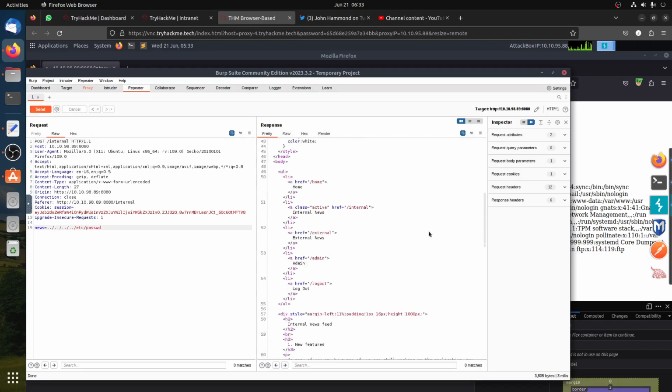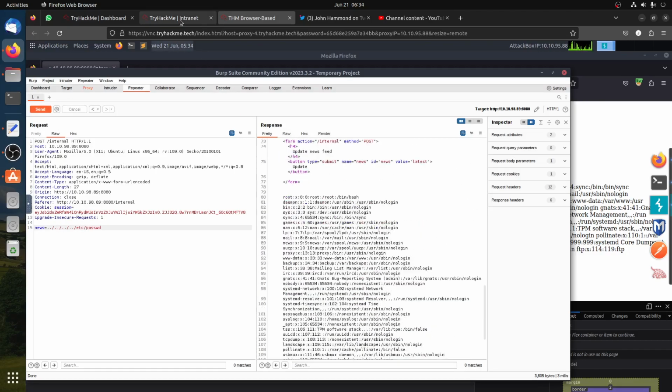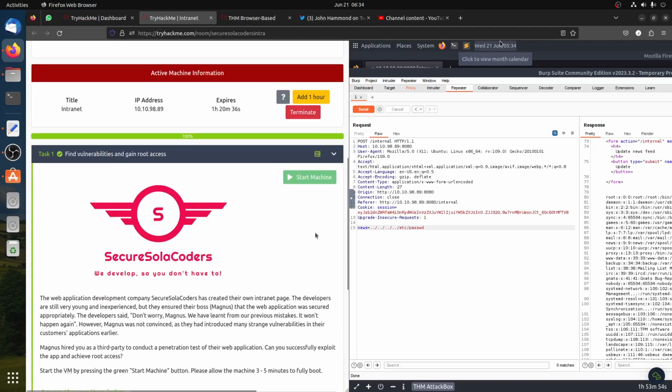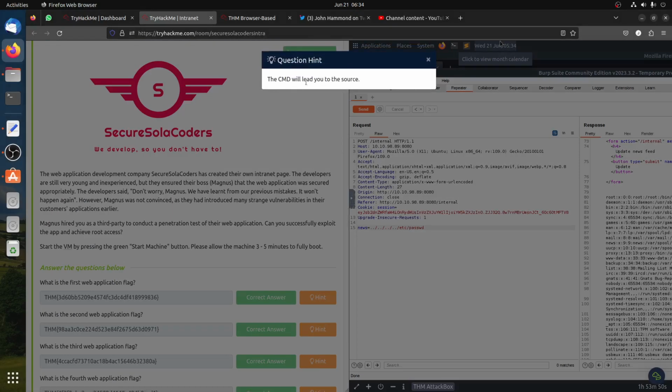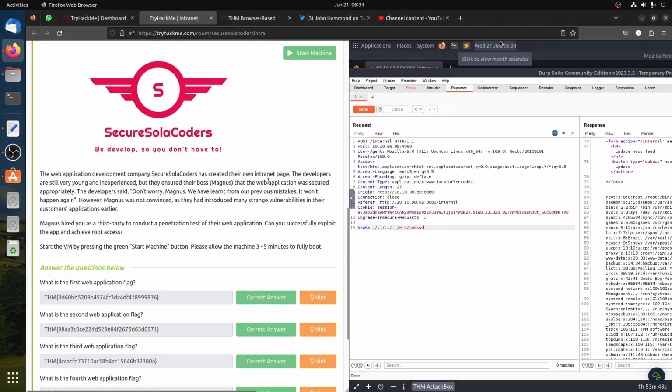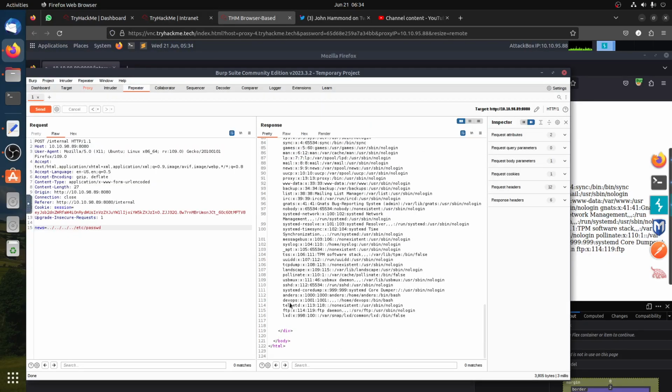The interesting part is the hint. They said the cmd will lead you to the source. When you search about how Linux works, basically there's a script. You can see our friend devops is in home devops.